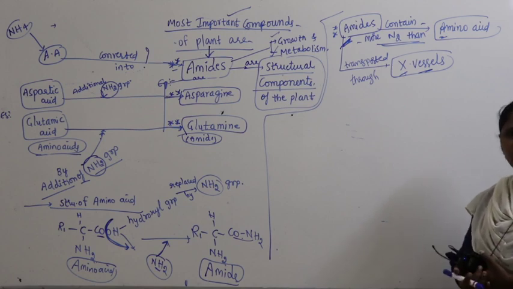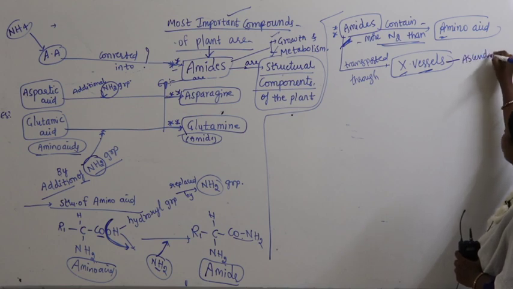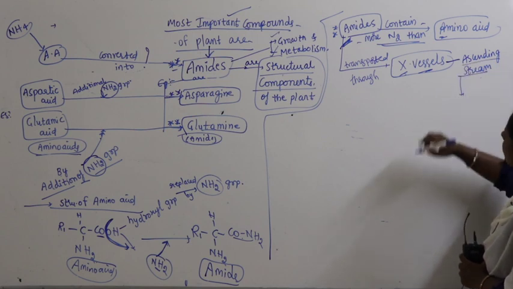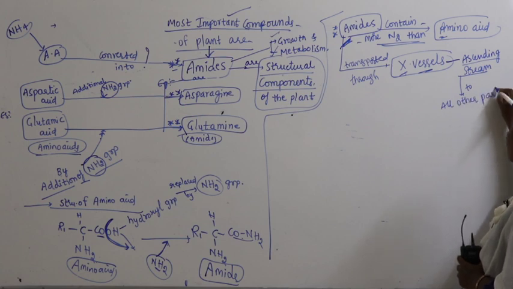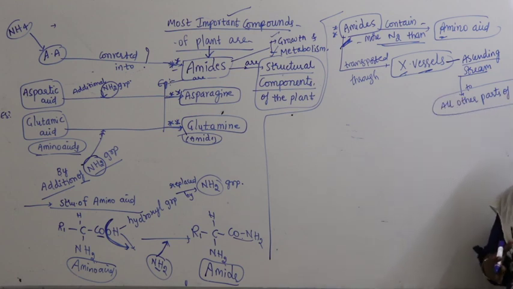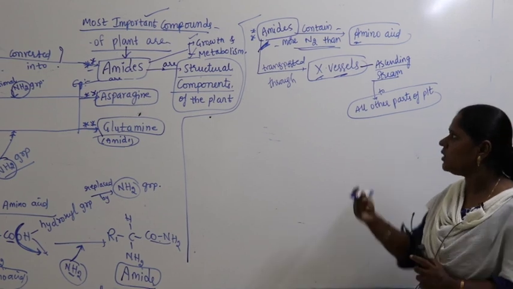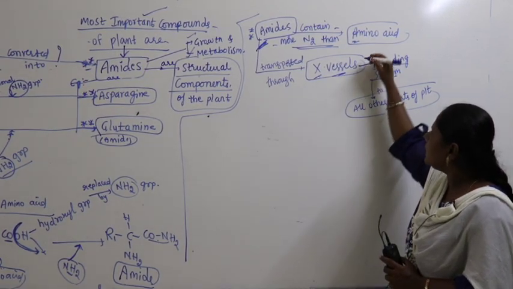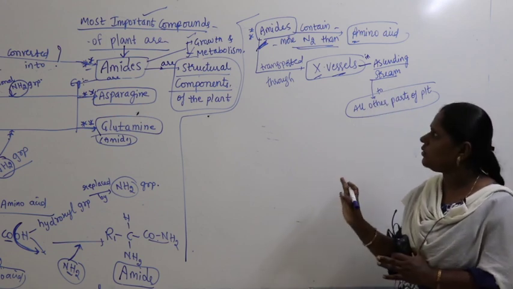When they get transported through the xylem vessels across a very tall plant, in the ascending stream, they get transported to all the other parts of the plant. Amides, once produced at one corner of the cell from the excess ammonia, which gets converted into amino acid and then into amides, are transported through xylem vessels in the ascending stream to all other parts of the plant. Right, this is the story of amides.